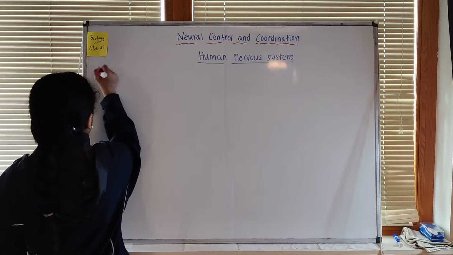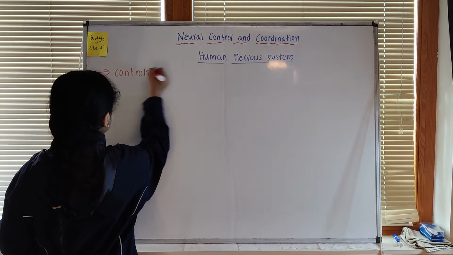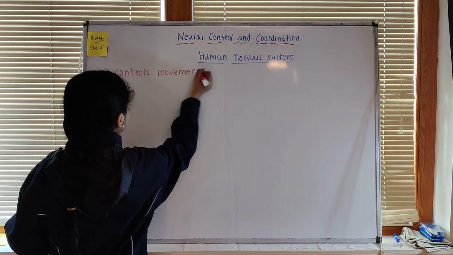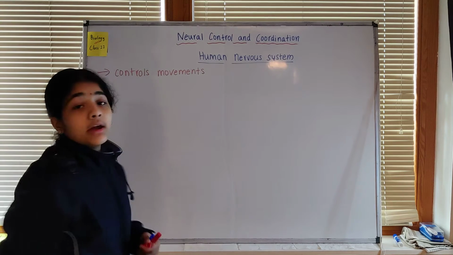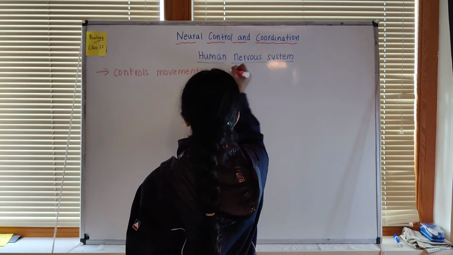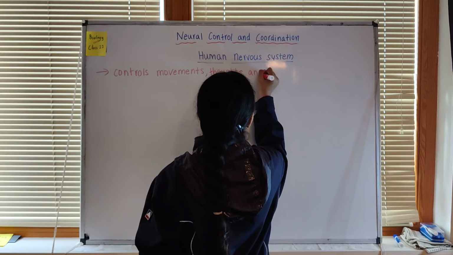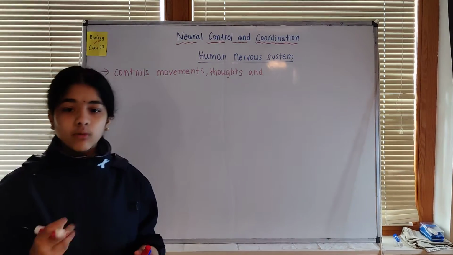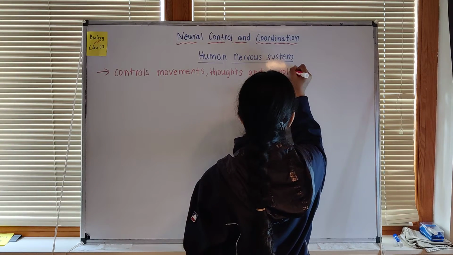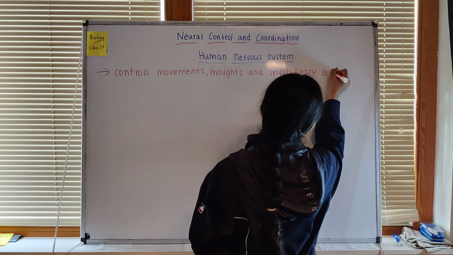The nervous system controls movements, so these are the voluntary movements, the actions that we do. It also controls the thoughts, how we think, like all the facial expressions and all those things. And it also controls the involuntary responses.